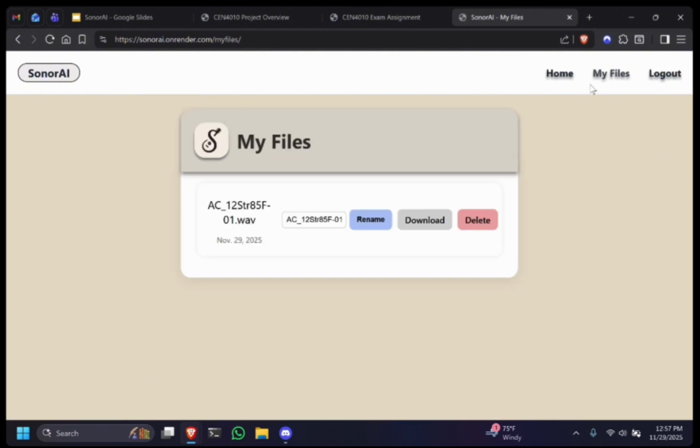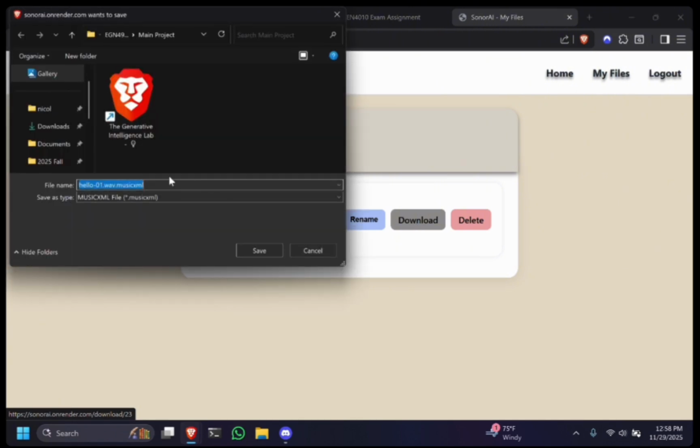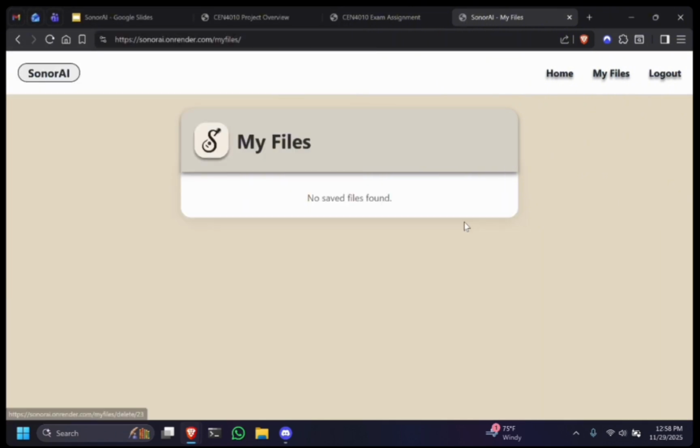Onto the My Files page. We have that first file displayed here. If we were to upload another file, it would appear as well. They are sorted by retrieval date. We can also go ahead and rename it. So if I name this Hello, and then hit rename, it'll re-render the page and show us that that has been successful. From here, we can also go ahead and download it, or we can delete it, which re-renders the page and shows that no files have been found again.